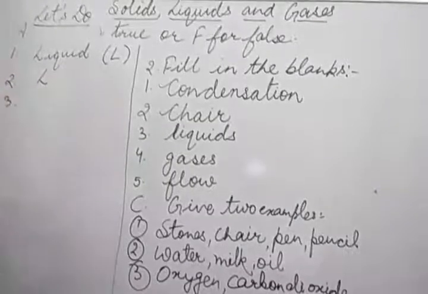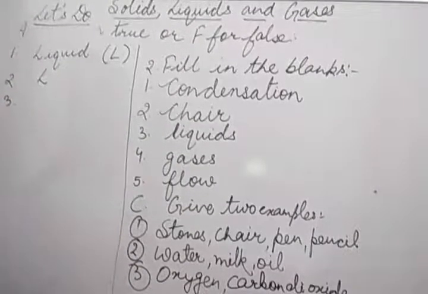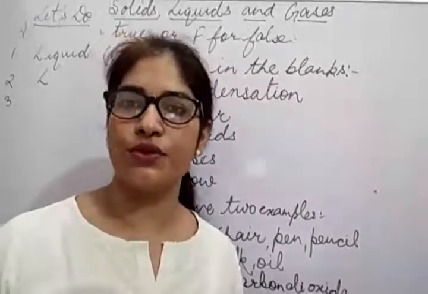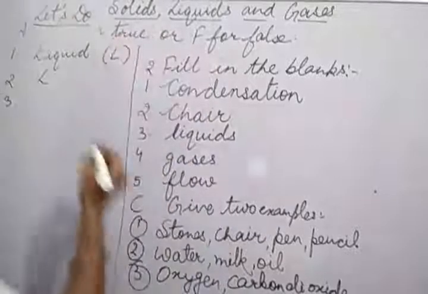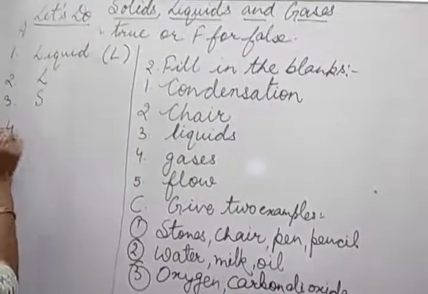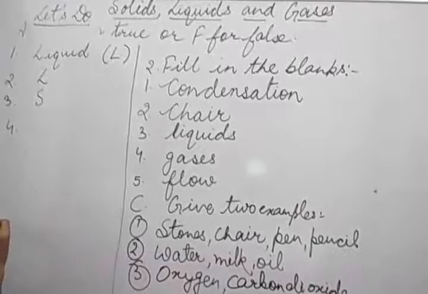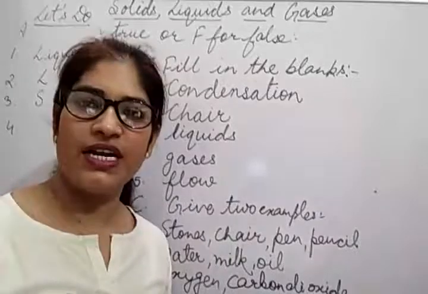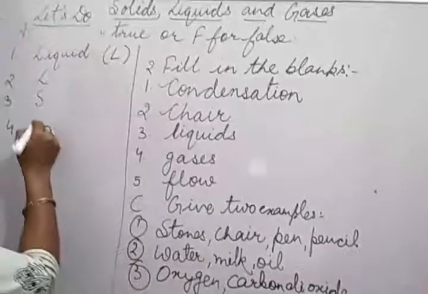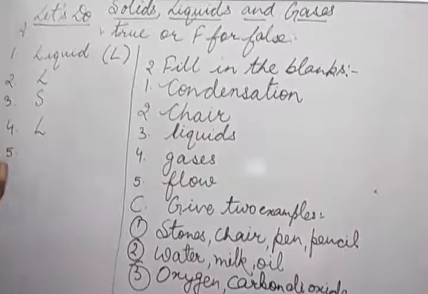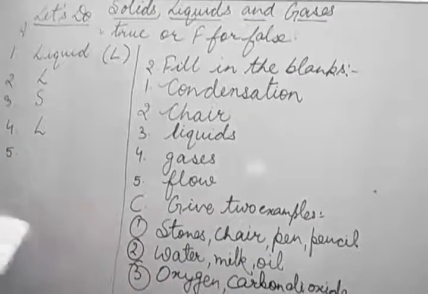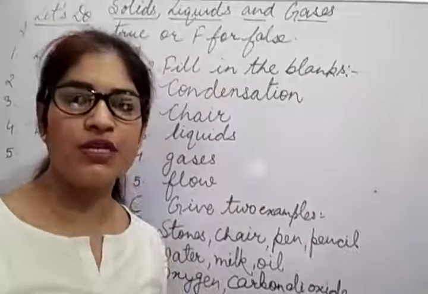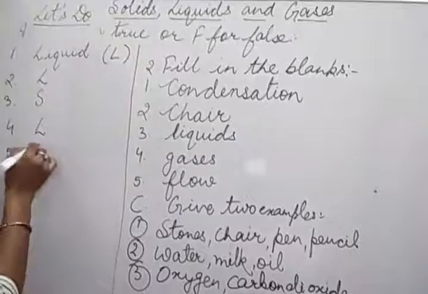Okay, then third, shoes are given. What do you think? Shoes are liquid, shoes are solid. What are shoes? Yes, shoes are solid. So write here S. Fourth one, tea. Inside the cup, which liquid is present? That is liquid, that is tea. So you have to write here L. Then sharpener. What is sharpener? Sharpener is a solid, sharpener is a liquid. Yes, sharpener is a solid.